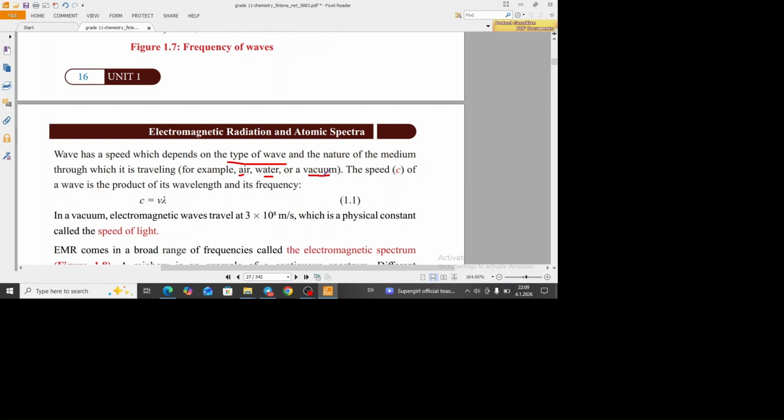That is why the speed of the electromagnetic wave depends on two things: the type of the wave and the nature of the medium through which the wave is traveling.